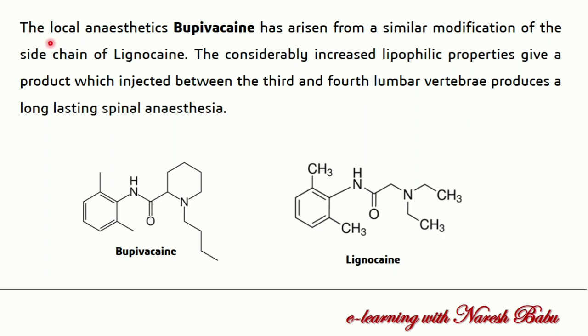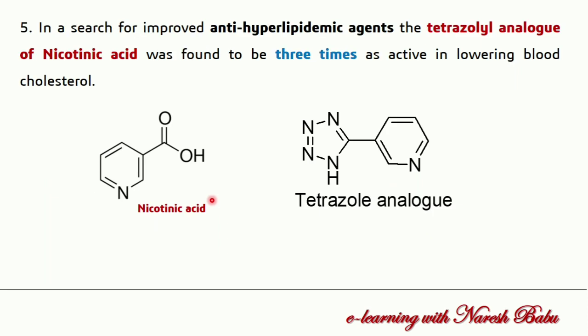So next example is the local anesthetic bupivacaine. This is the structure of bupivacaine, which has arisen from a similar modification of the side chain of lignocaine. So in lignocaine, the side chain we are modifying and converting it to a piperidine ring system. So the considerably increased lipophilic property gives a product which, injected between the third and fourth lumbar vertebrae, produces long lasting spinal anesthesia if you are converting that lignocaine alkyl chain into the ring system.